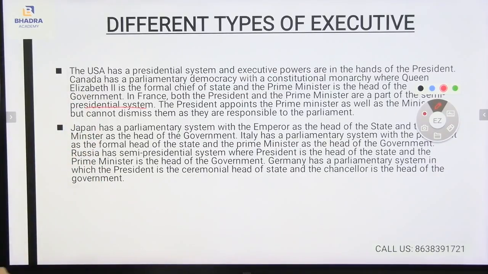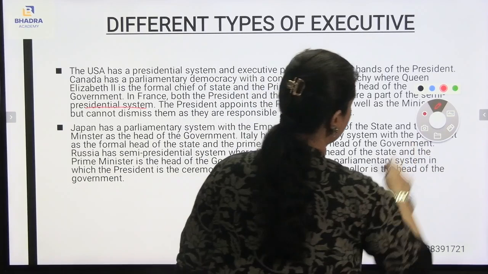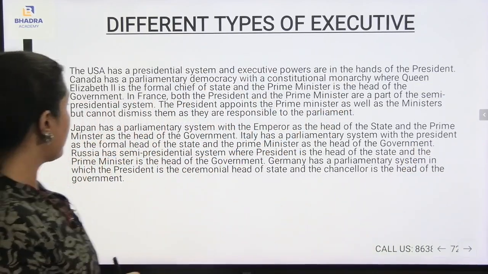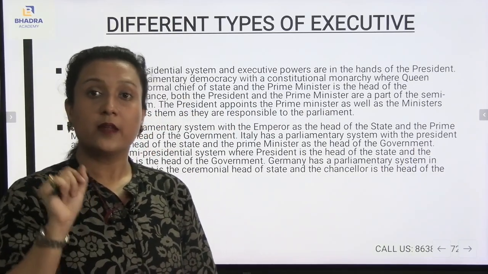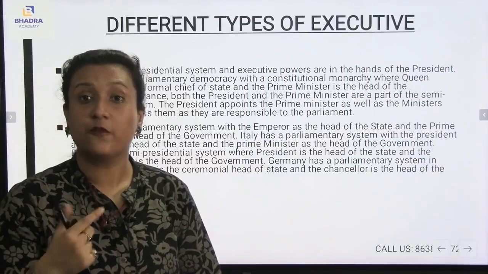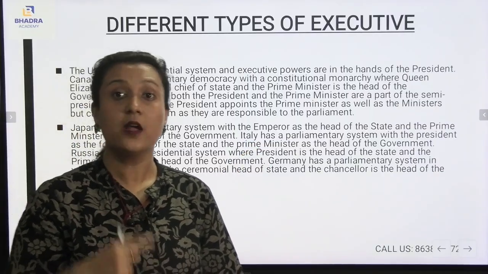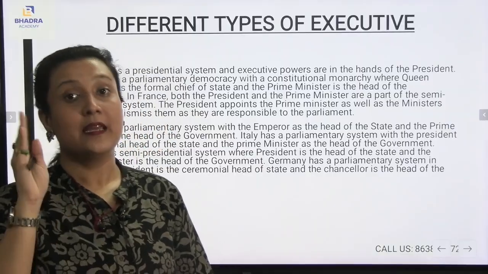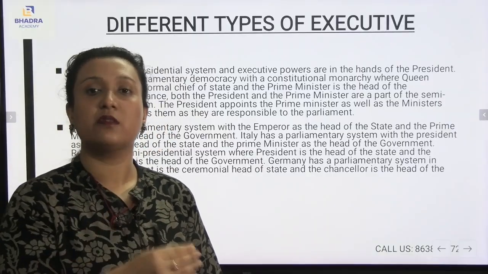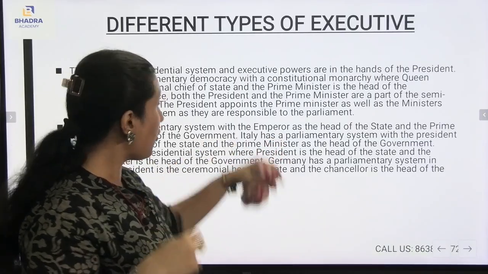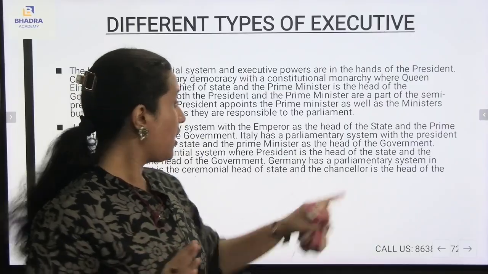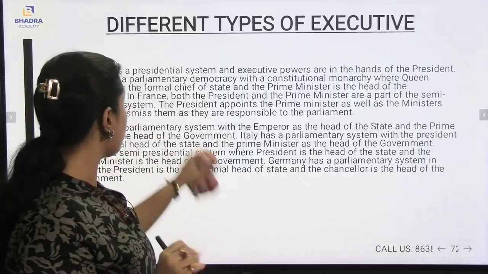Now, Japan has a parliamentary system with the emperor as the head of the state and the prime minister as the head of the government. Japan has a parliamentary system where the king, or you can say the emperor, is the formal chief of the state, and here the prime minister is the head of the country. There is a monarchy system, but what to say, it's formal. Yes, it is the head of the state, and the prime minister is the head of the government.